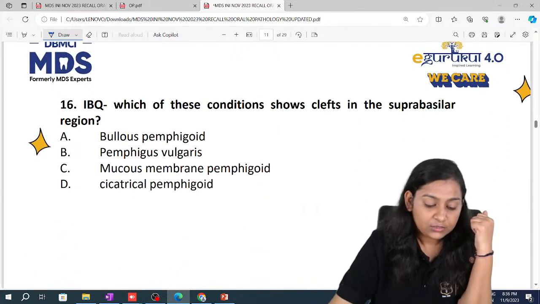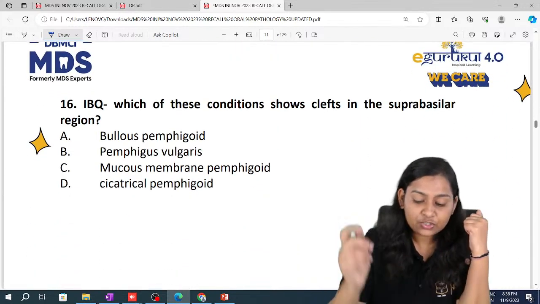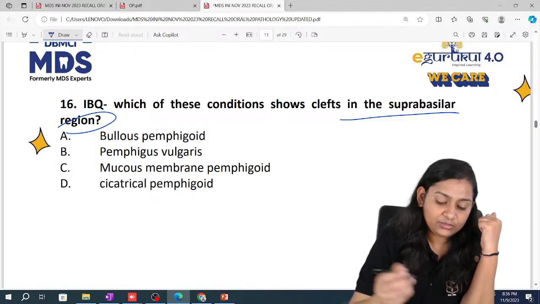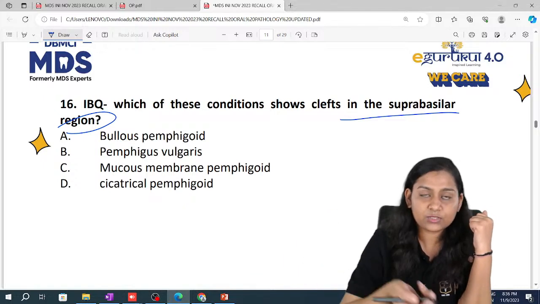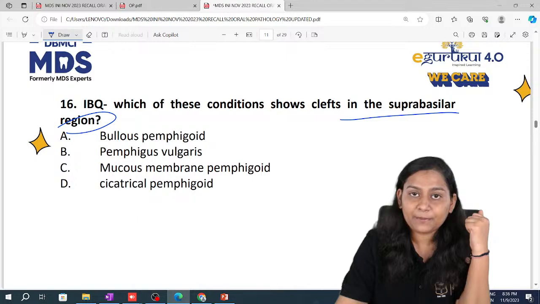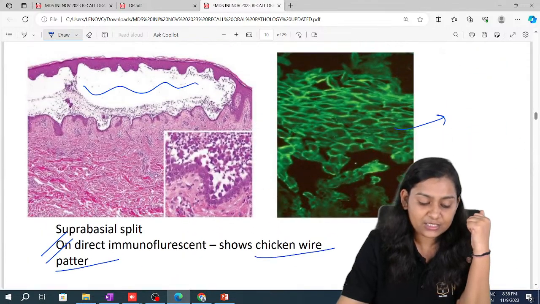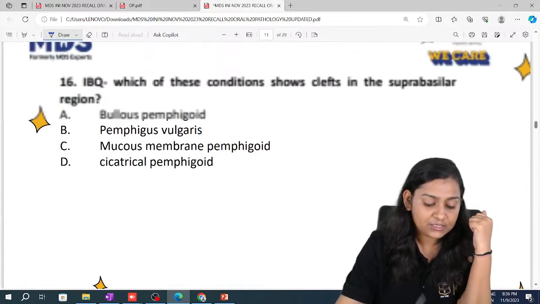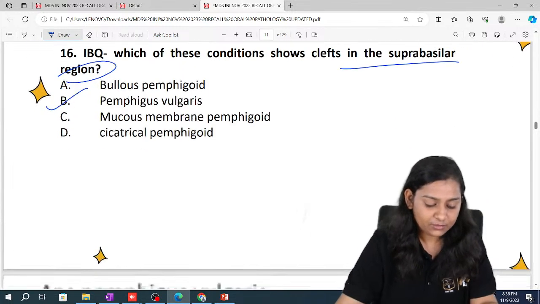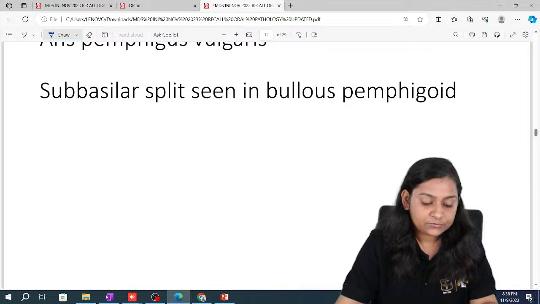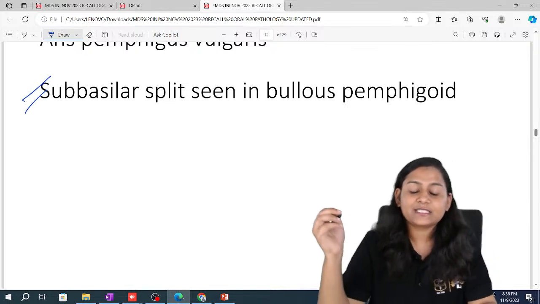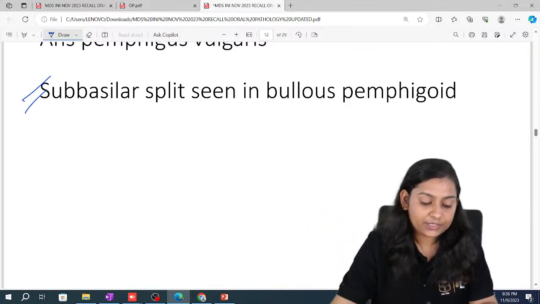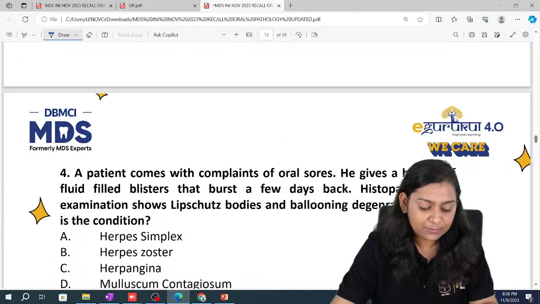Now, which of these conditions show clefts in the suprabasilar region? Again, this was an image based question. Suprabasilar region cleft, we have discussed this. Which condition shows a suprabasilar cleft? We see pemphigus vulgaris, while a subbasilar split is seen in bullous pemphigoid.